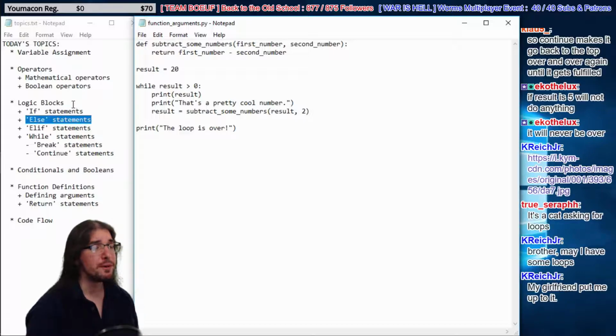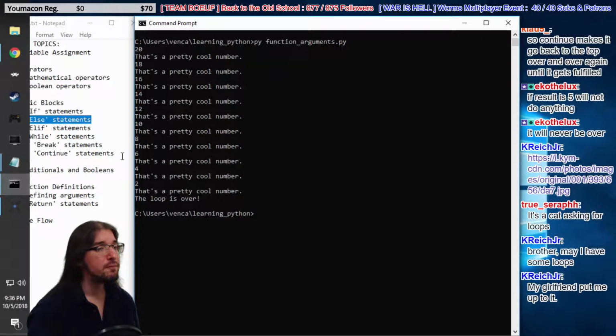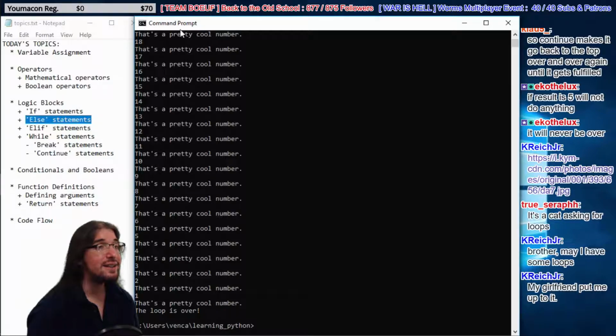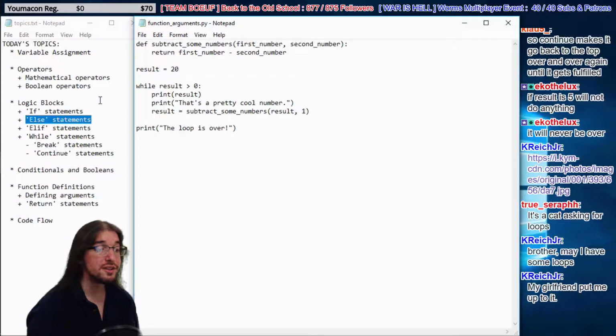But you know what's not a cool number? I'm actually going to subtract 1, right, instead of 2. That way we can get to odd numbers. Let's try this code now. There we go. So now we got 18, 17, 16, 15, 14, 13. That's great. But those are all pretty cool numbers, except for 13. 13 is a bad number, right?